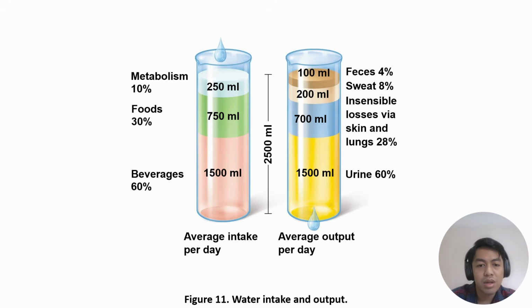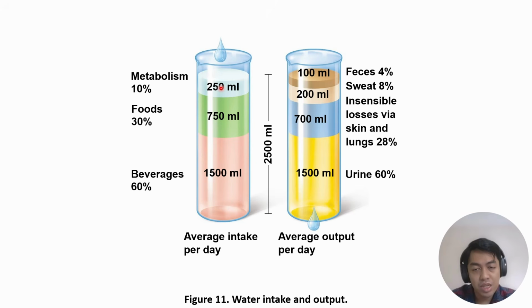So this diagram summarizes how much we intake and how much is released out of the body. The intake of water comes mostly from the beverages that we drink. Some are from the moisture of the food that we partake, and the others from the different cellular processes in the body.